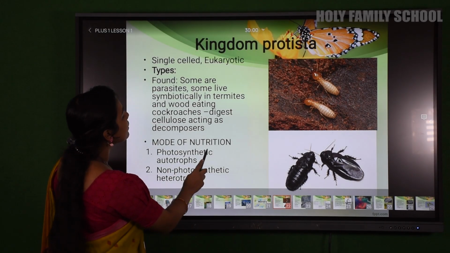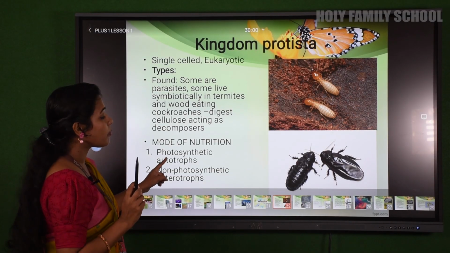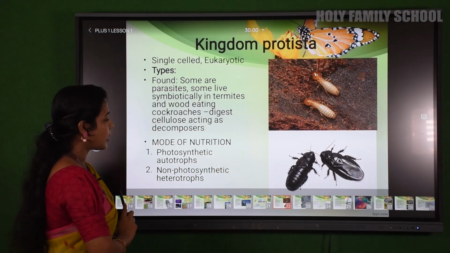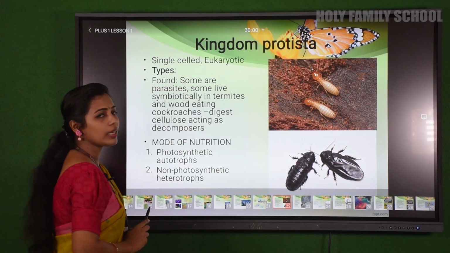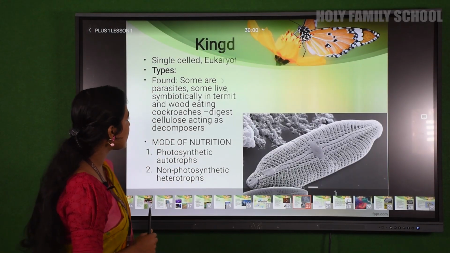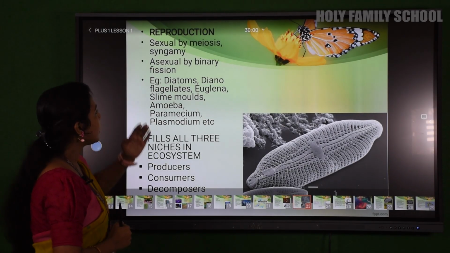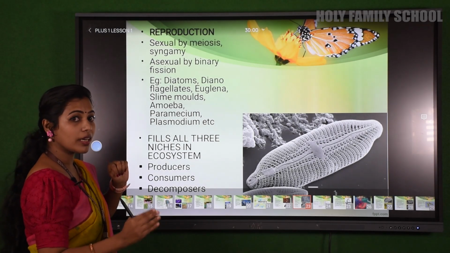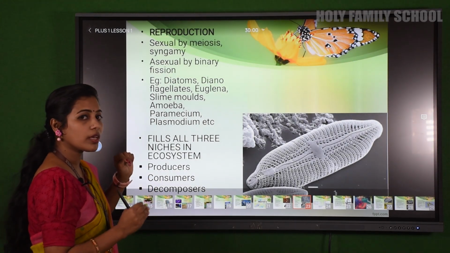And how do they derive nutrition? They derive nutrition by a process called photosynthesis, so that is known as photosynthetic autotrophs, and some are heterotrophs also, known as non-photosynthetic heterotrophs. So this is all about the kingdom Protista. Let's see a little detail. The next question is, how do they reproduce? They reproduce sexually and asexually. That is a general characteristic.